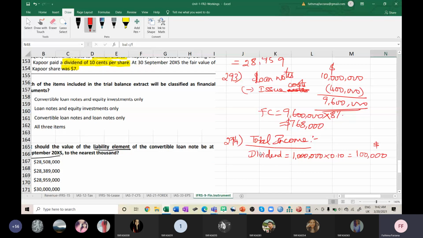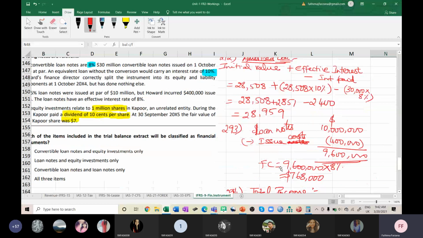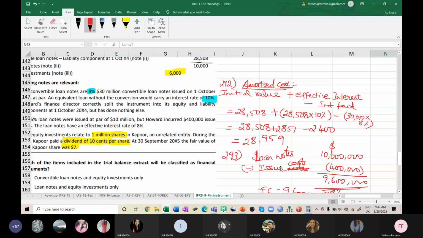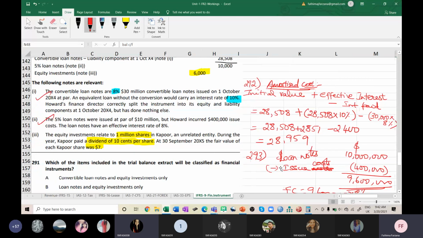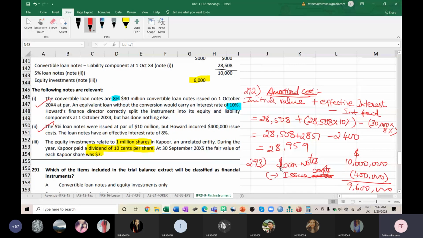Done. Now I have to find out what is the revaluation gain. Should we go to the format and all? It is not required. They just ask what is the total income. So what is the revaluation gain? What is the initial value of those shares? 6 million. Now it is 7 million.